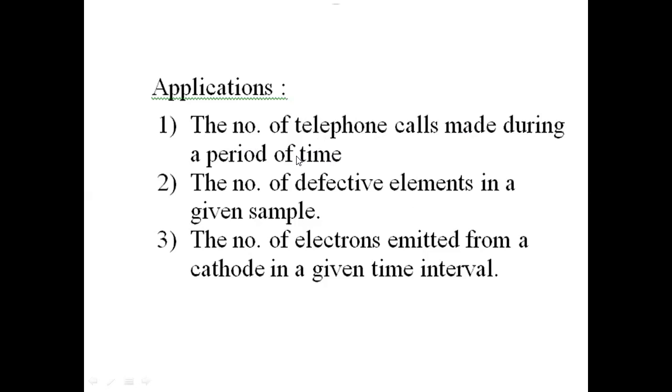Suppose we are considering some period of time, and in that period how many calls are attempted by us. That will be the first application: the number of telephone calls made during a period of time. Next, the number of defective elements in a given sample. Suppose we have some sample elements; in that sample, how many elements will be defective and how many will be good. In that case also we are using Poisson's density and distribution function.